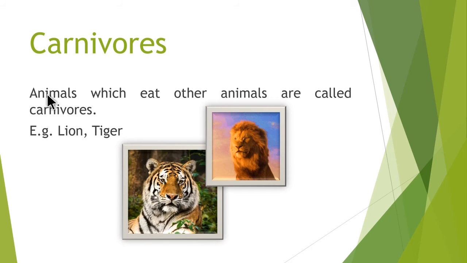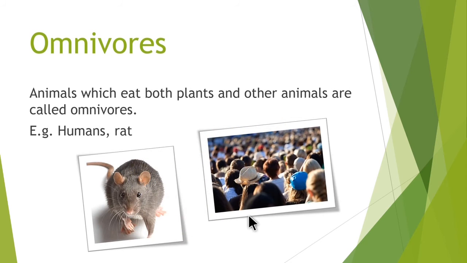Carnivores. Animals which eat other animals are called carnivores. Example: lion, tiger. Omnivores. Animals which eat both plants and animals are called omnivores. Example: human, rat.